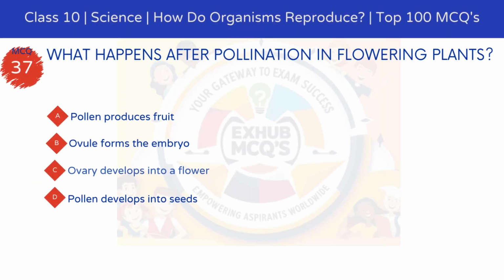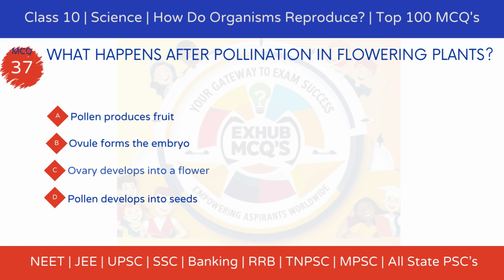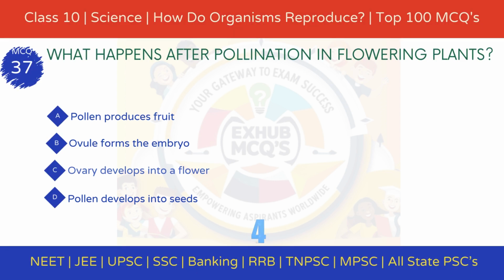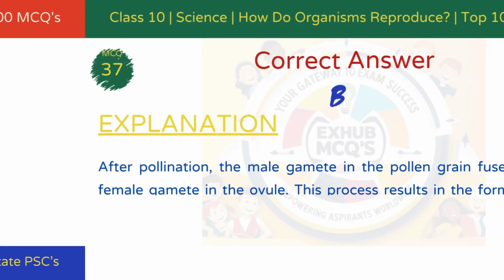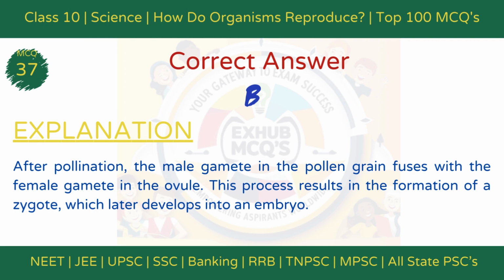MCQ 37. What happens after pollination in flowering plants? Option A, pollen produces fruit. Option B, ovule forms the embryo. Option C, ovary develops into a flower. Option D, pollen develops into seeds. The correct answer is option B, ovule forms the embryo. Explanation: after pollination, the male gamete in the pollen grain fuses with the female gamete in the ovule. This process results in the formation of a zygote, which later develops into an embryo.